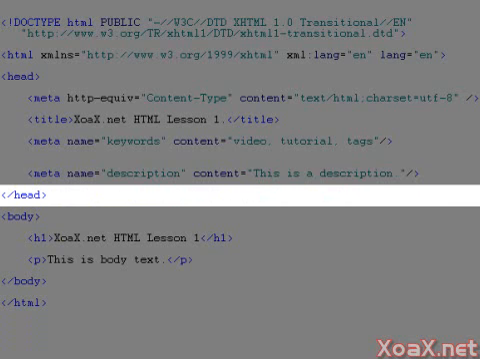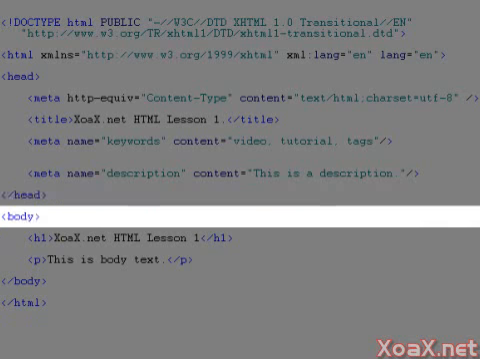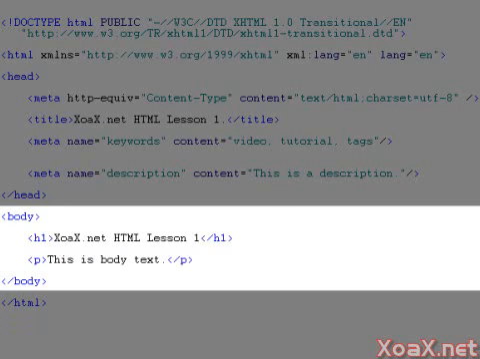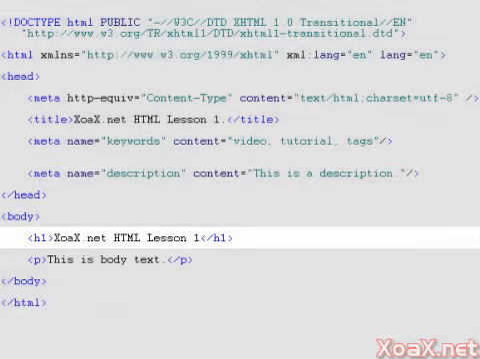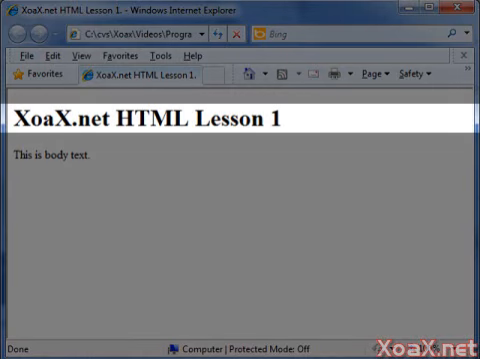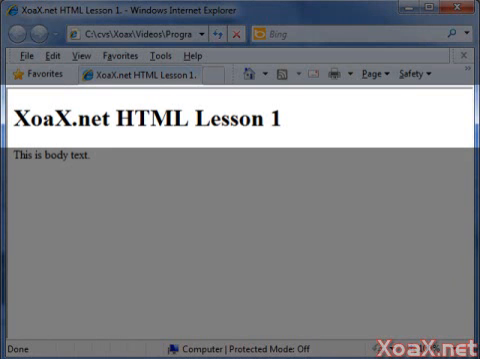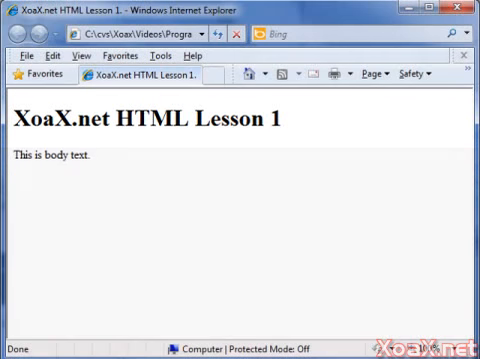So after the close of the head tag, you can put the body start and end tags like this. Inside the body tags, you can put anything that you want to show on the web page, including text, images, and video. To put a heading on your web page, you can use the H1 tag. By default, the H1 tag is styled in a large font and has white space above and below it. The H1 tag is also used by search engines like Google to help understand what your web page is about.